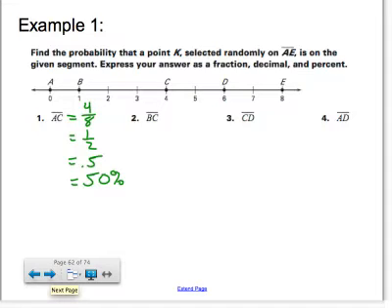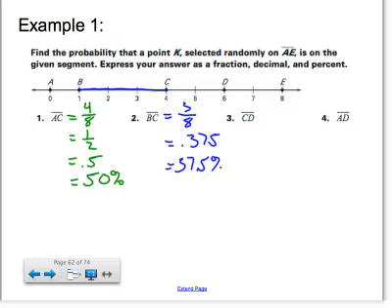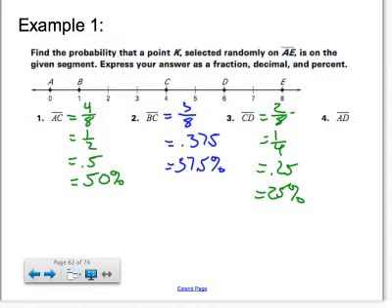What's the probability that K lies on BC? Well, BC is going from 1 to 4. That's 3 units long out of 8. So 3 over 8 cannot be reduced. As a decimal, 3 over 8 is 0.375, and as a percent, that is 37.5%. So there's a 37.5% likelihood that it will lie on BC. CD here is 2 units long, so 2 over 8, which is 1 over 4, which is 0.25, and that's 25%.